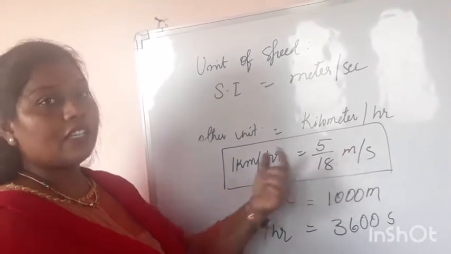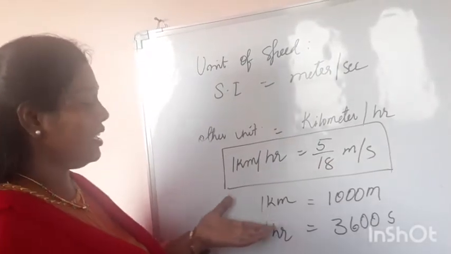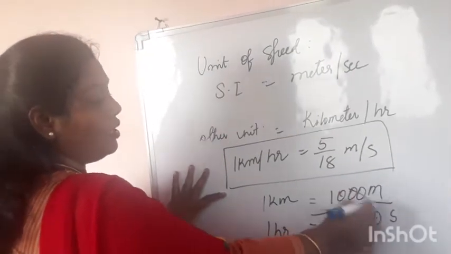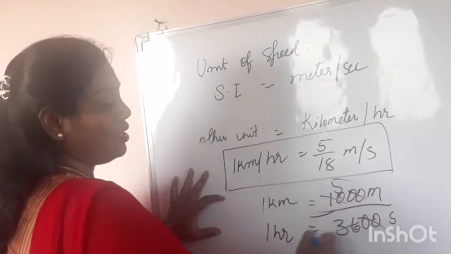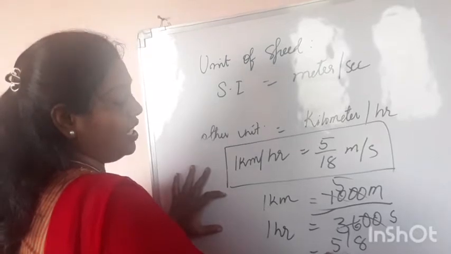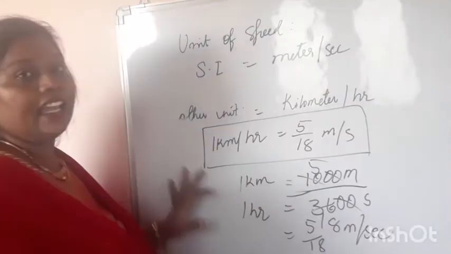If you want to convert kilometers per hour into meters per second, see how we divide it. Two zeros cancel with two zeros, two 5s are 5 and two 18s are 18, so that equals 5 by 18 meters per second.